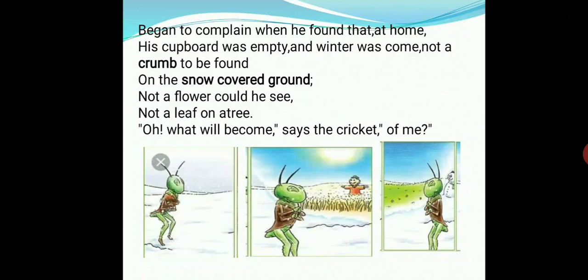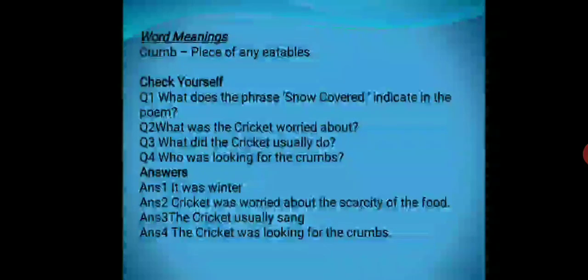Now see what the cricket is doing. It's regretting. It's regretting for what? For its carelessness during the season of abundance. During the season of spring, it didn't store anything for the time of scarcity. Crumb. Crumb is a piece of any eatable. Snow-covered ground shows that it was the season of severe winter.